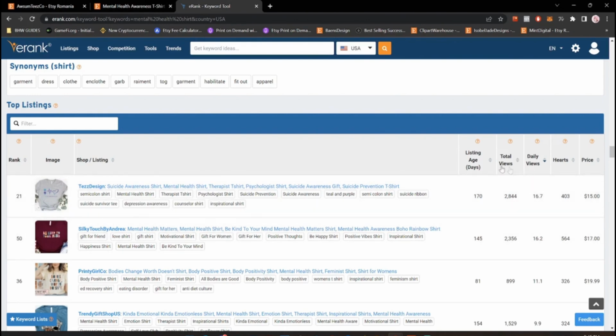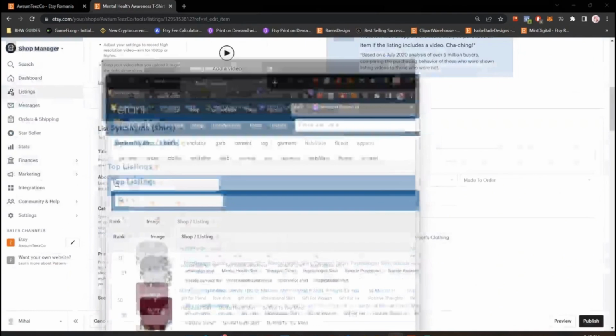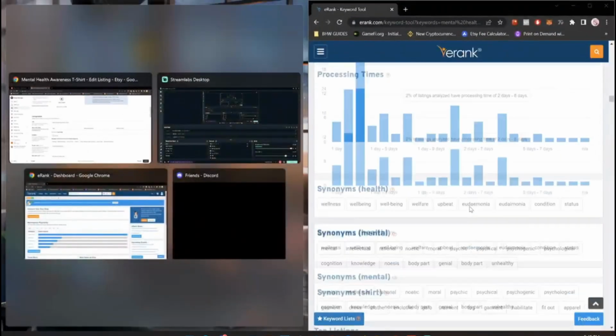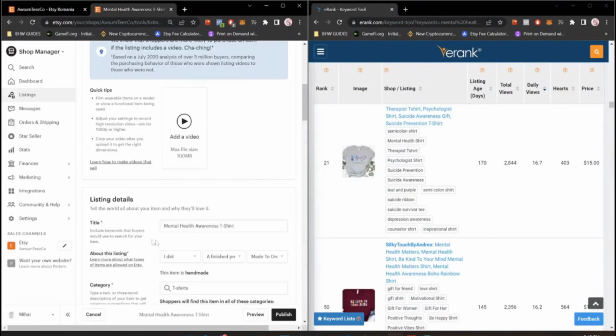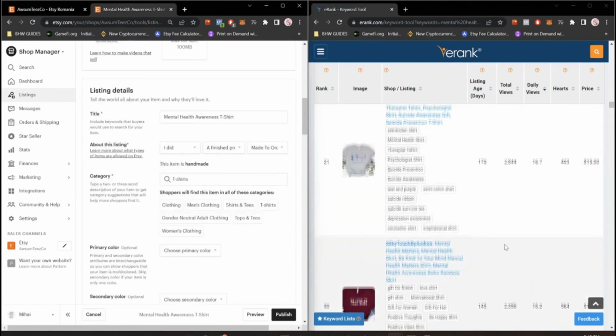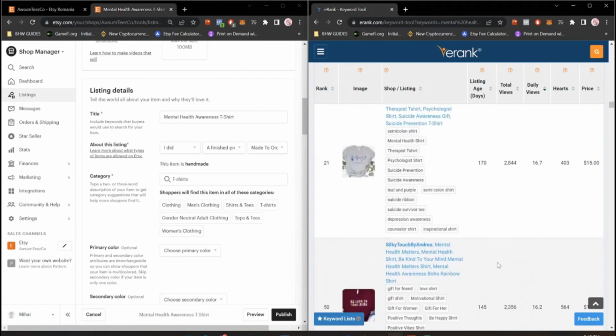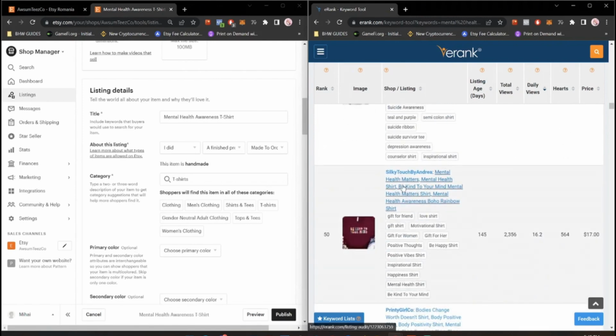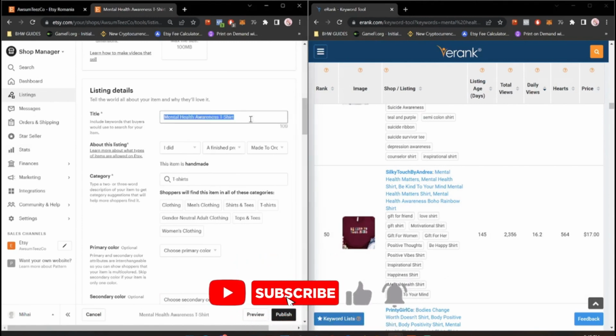So let's just optimize the listing. How do we do this? I will just drag this window in here to have them side by side. So I can just pick this one or this one. It doesn't matter. They are both the same. I will just pick the second one. So I'll just say mental health awareness t-shirt.